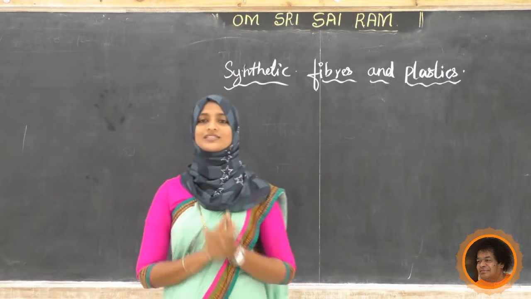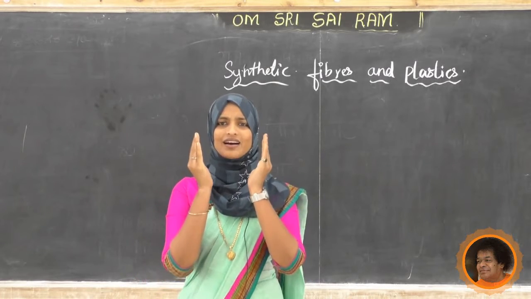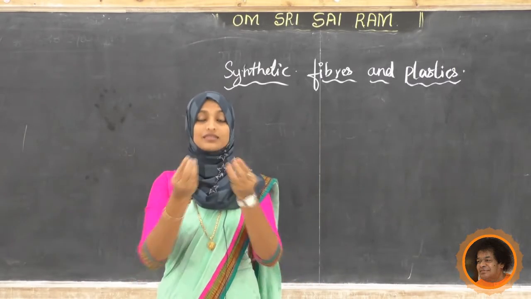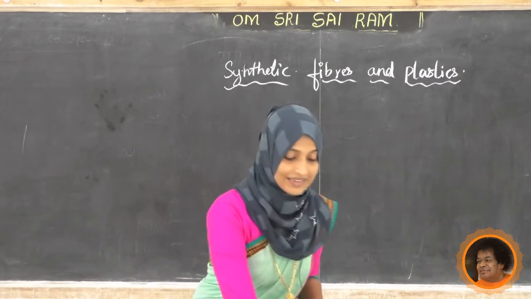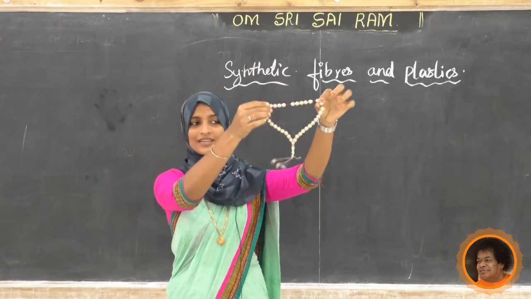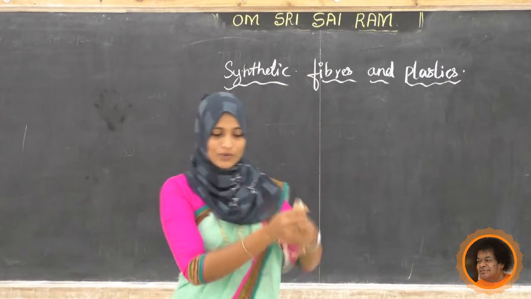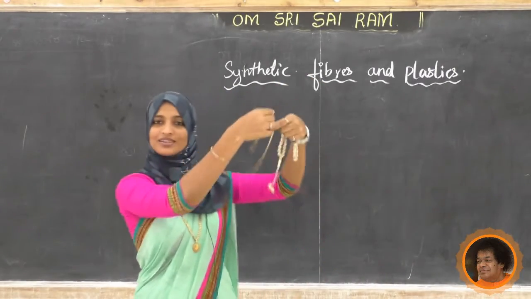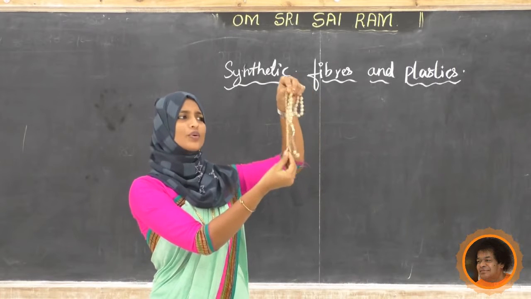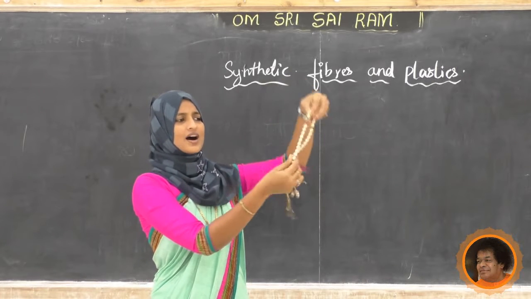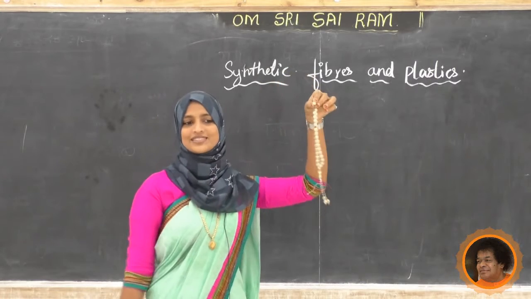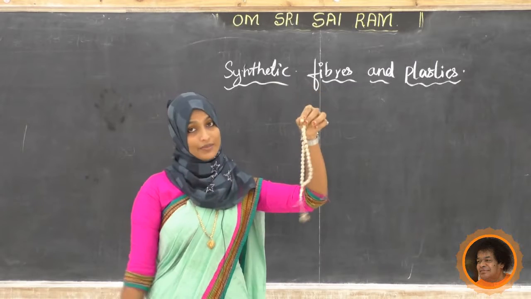Now, the fibers, I will show you one simple example of how it will be. The synthetic fibers are like this. Have you seen this? Or else one more thing I will show you. See, this is what? Yeah, necklace. See, same as how the beads are arranged in this, the same we can see in the synthetic fibers.